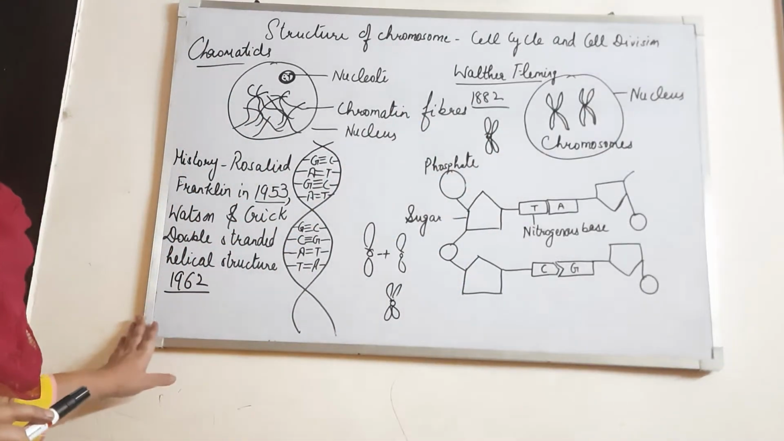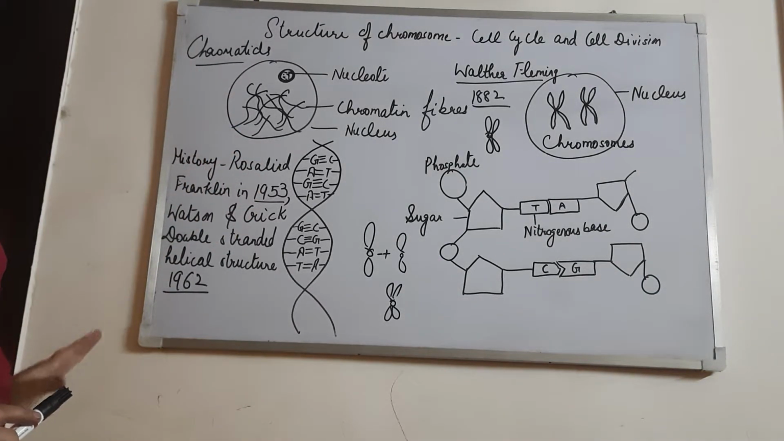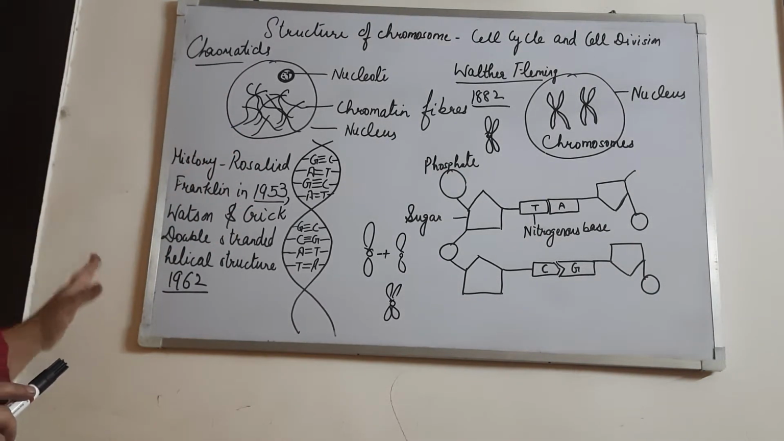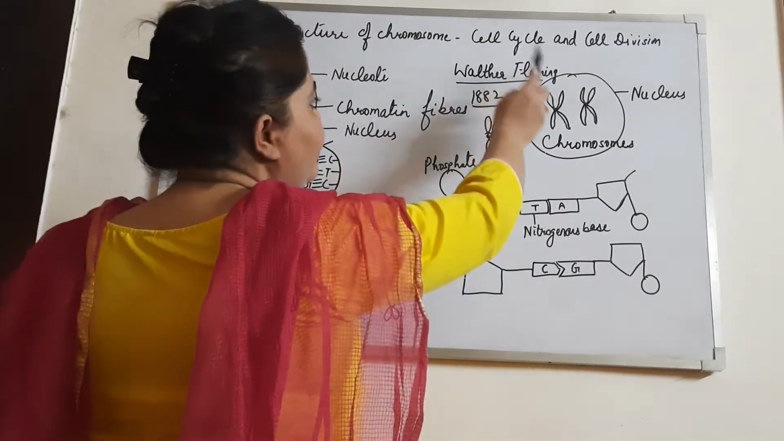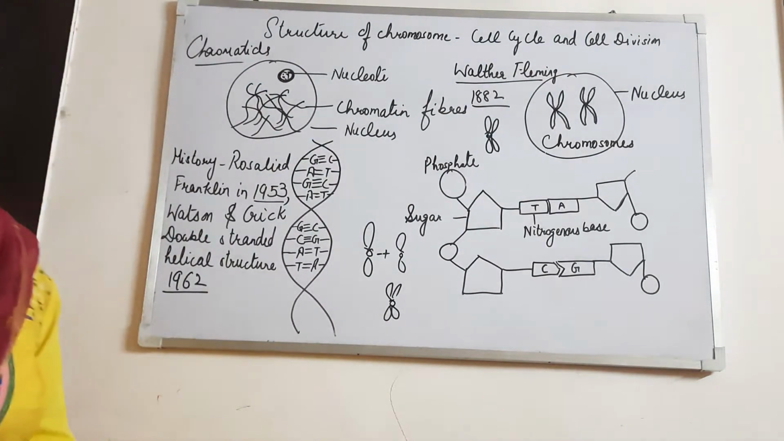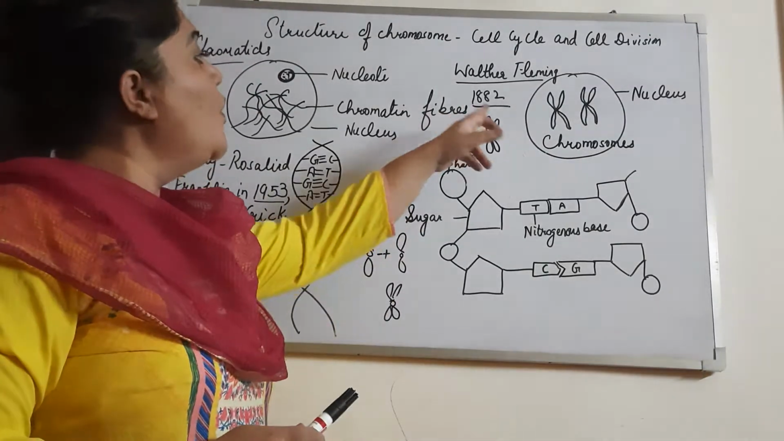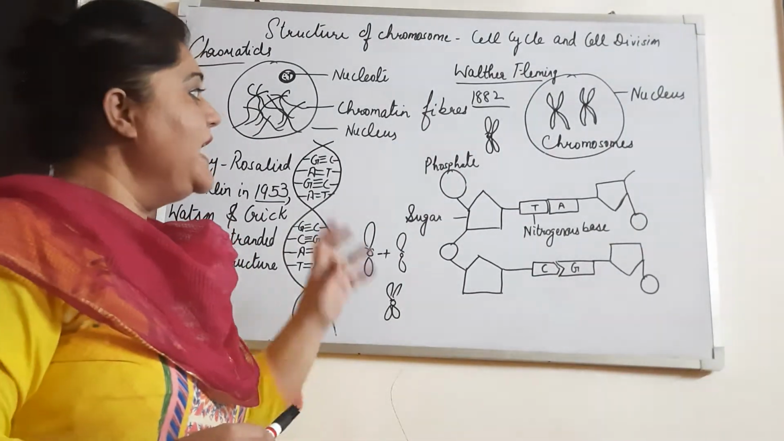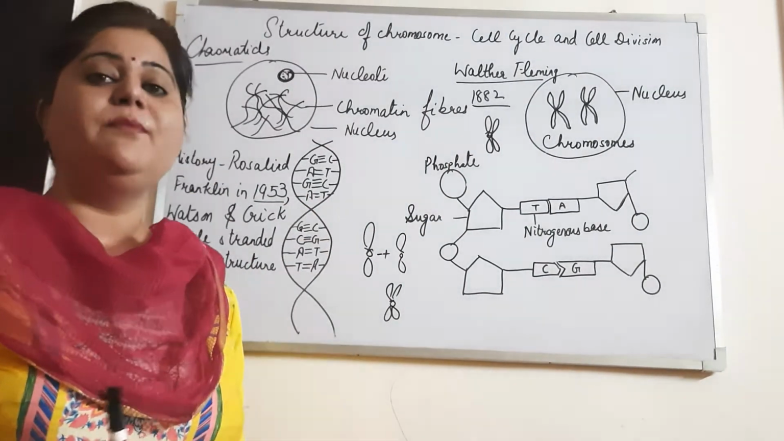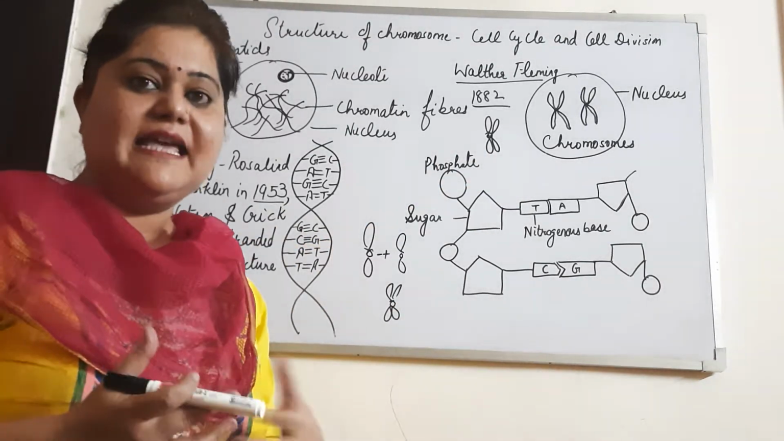Okay. Now, who discovered these chromosomes first of all? Chromosomes were discovered by Walther Fleming in 1882. He was a German scientist who discovered chromosomes in the salamander. It is an amphibian. He discovered these chromosomes in the larvae of the salamander.